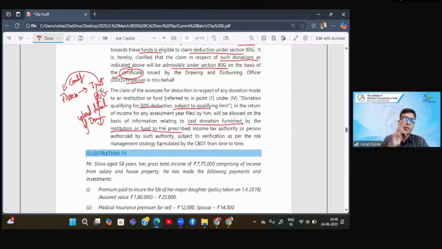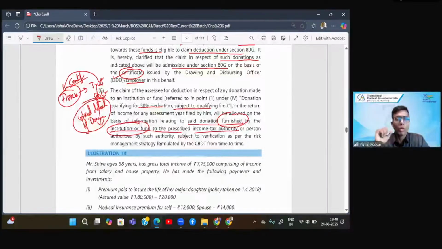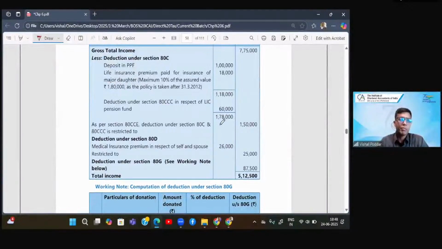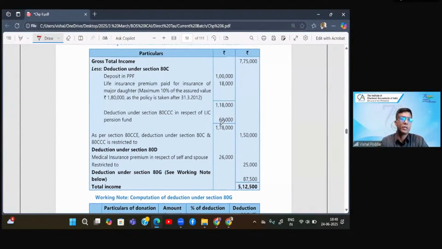So now two conditions are to be satisfied. One, the old condition that the trust will give you a certificate or a receipt, which is proof you have given the donation. But at the same time, the trust has to upload the details of this donation. And if the trust has not uploaded or furnished the details of this donation to the income tax authority, that is, by uploading it on the CBDT portal, you will not get the deduction. In order that you get the deduction, the second condition has now been made applicable since the past 2-3 years.